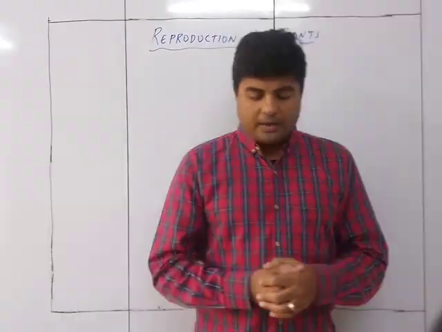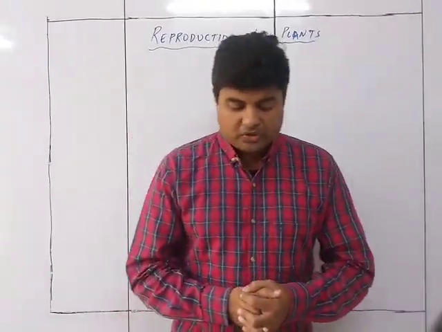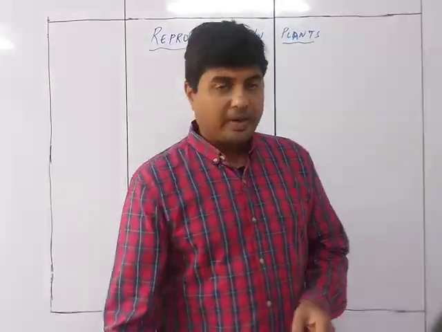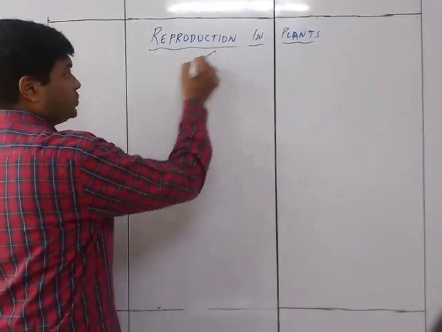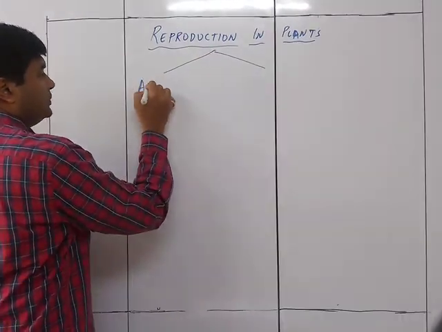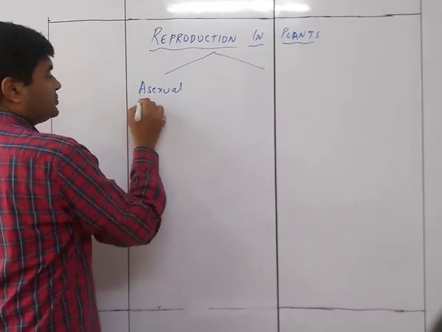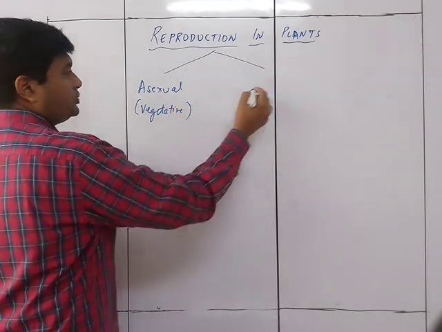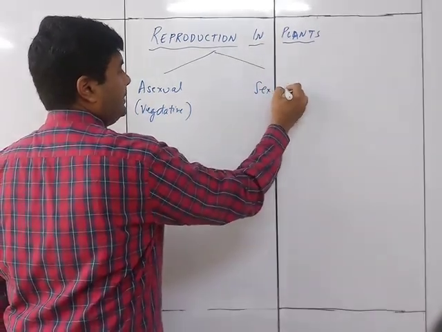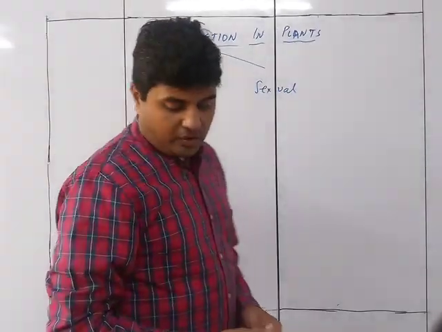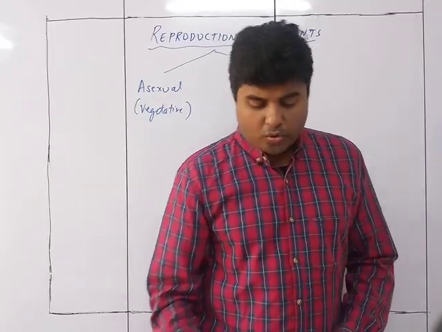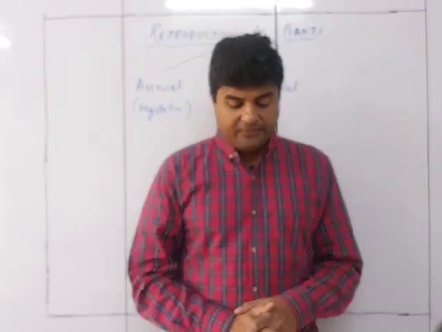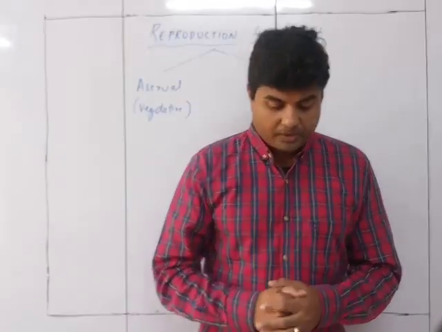Now there are two basic modes of reproduction. That is, in plants there are two methods by which reproduction can take place. The first one is called asexual, which is also called vegetative, and the next one is sexual. So the two basic modes of reproduction in plants are asexual or vegetative, and sexual reproduction.